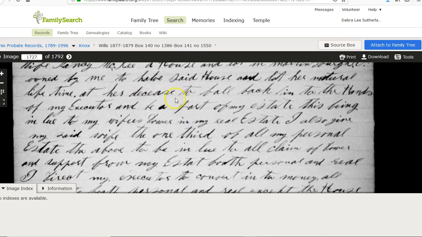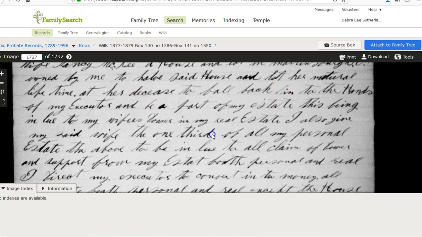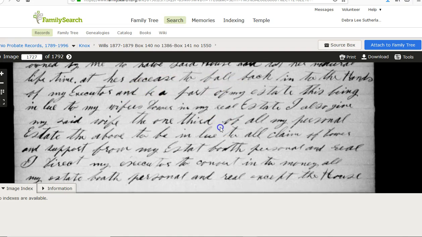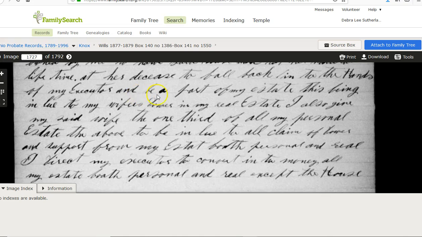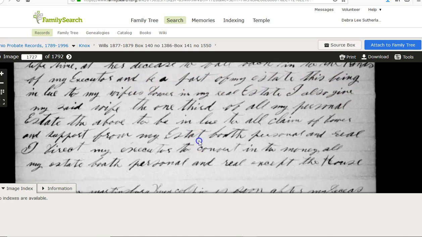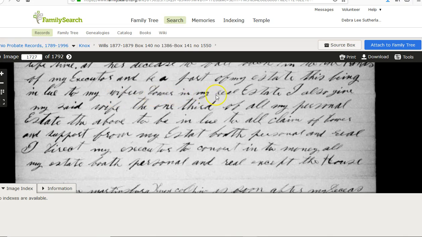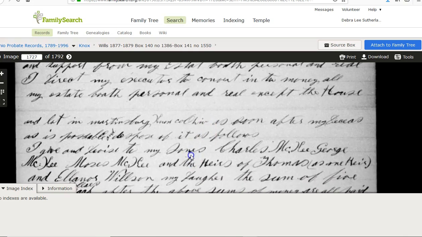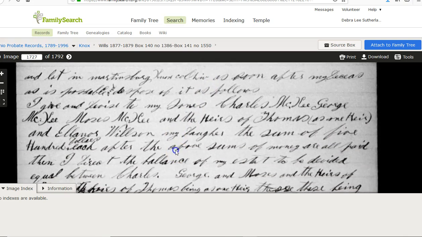And he says she can have the said house and lot to her natural lifetime at her decease, to fall back to the hands of my executors and be part of my estate, that being in lieu to my wife's house in my real estate. I also give my said wife the 1/3 of all my personal estate above. So he's going to give her all of that. If we go down here a little bit farther, let's see.